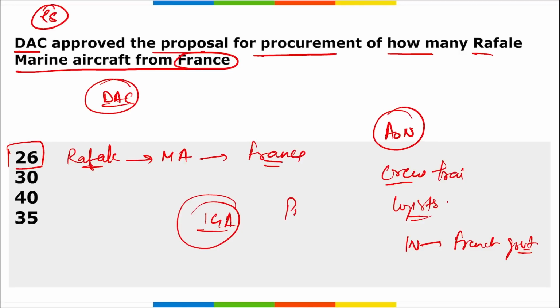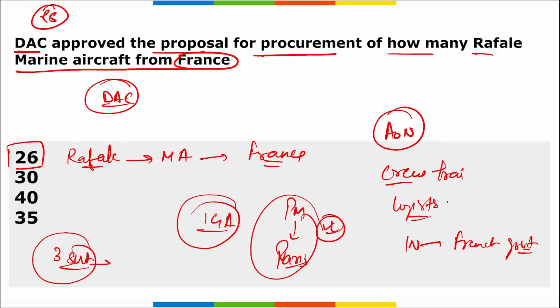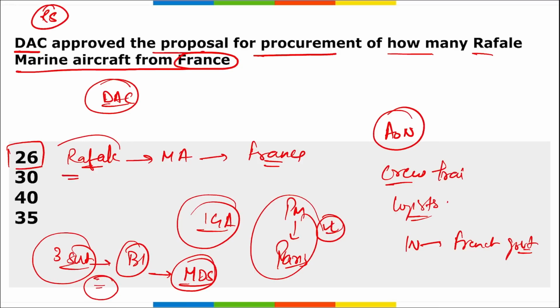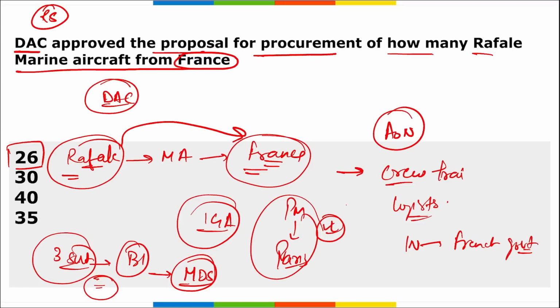Also, if you remember, recently Prime Minister Narendra Modi visited Paris, France, and this must be the outcome of that meeting or that visit, right? Apart from this, remember, DAC has also granted the acceptance of necessity for procurement of 3 additional submarines, right? And this is under the Buy Indian category, which will be constructed by the Mazagon Dock Shipbuilders Limited, right? So two things, 3 submarines and 26 Rafale aircraft will be procured. These Rafales will be procured from France, and France will be providing crew training and logistic support to the Indian Navy.